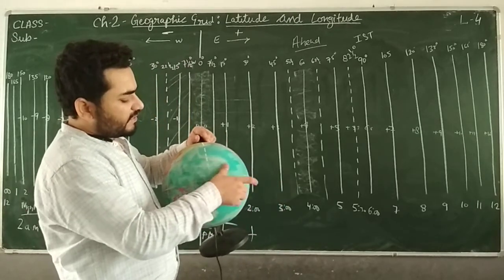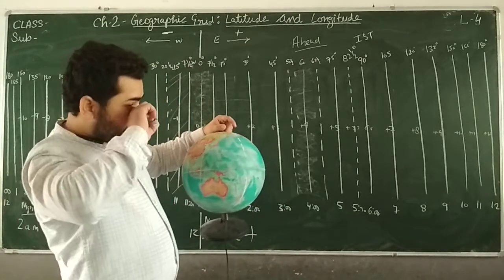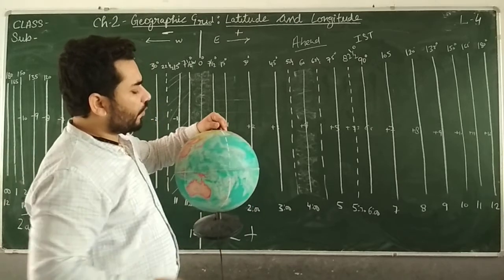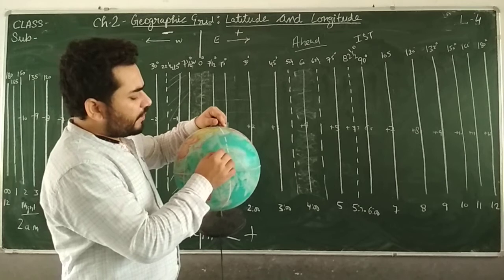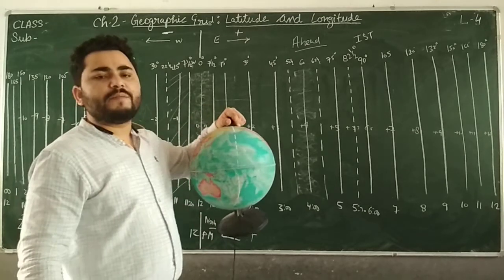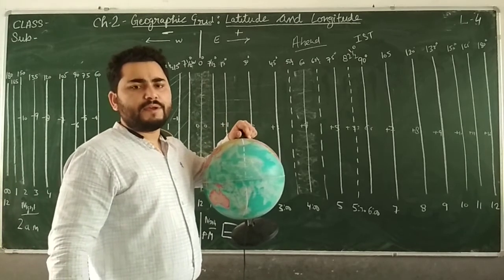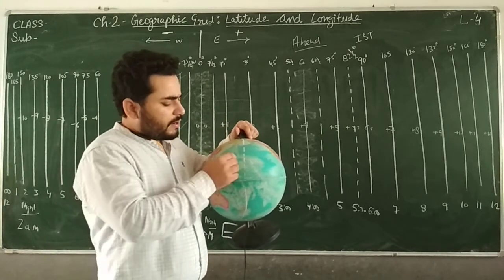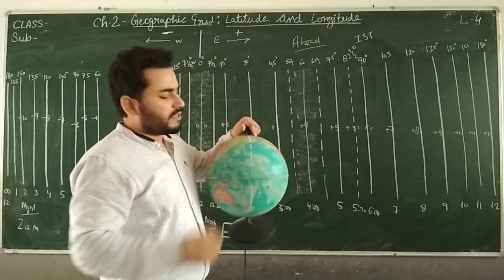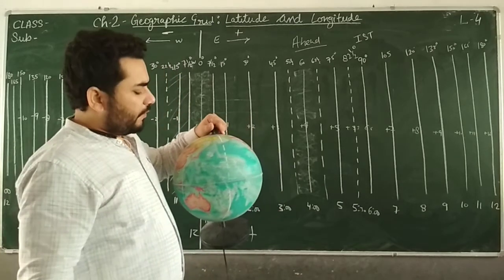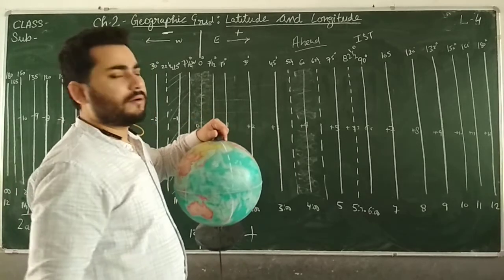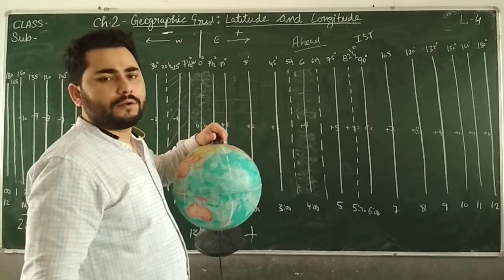So what is the International Date Line? The International Date Line is a line such that if you are here and you enter from here to here, then the date will change. Here if it was 26th of September, then here it will be 25th of September. Getting it or not?